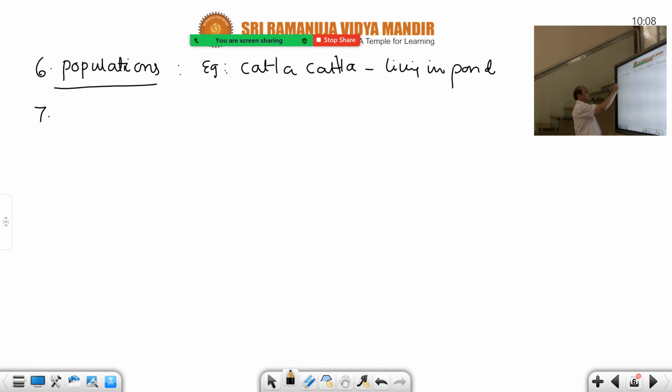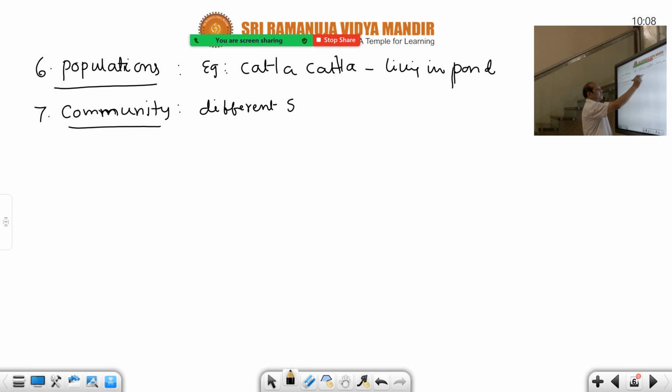Then community. A group of different populations deals with different species. A group of same species refers to a population, and different populations are grouped into communities.